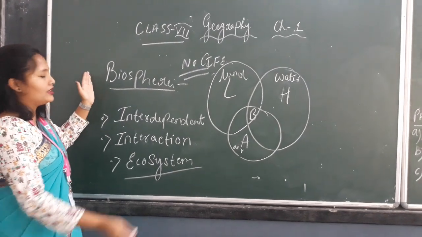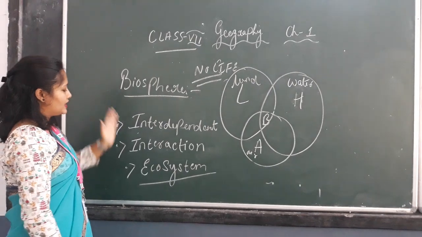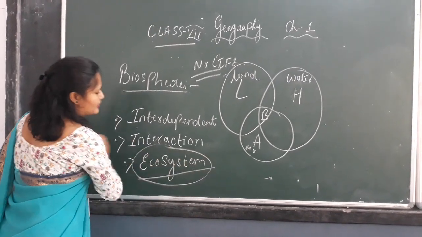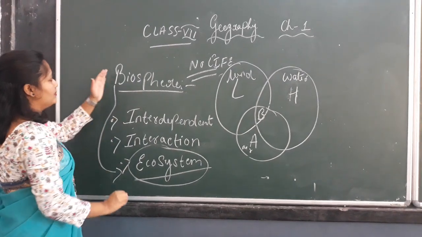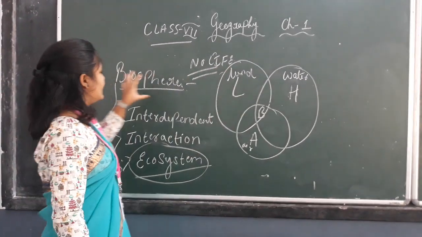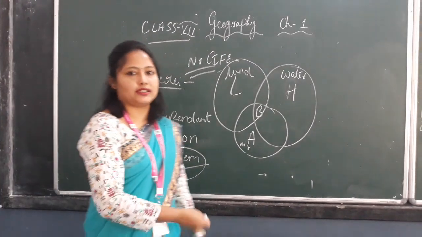Without these three components, biosphere cannot exist. And after making this biosphere, what comes out? It is the ecosystem. So biosphere and ecosystem are both related, because biosphere comes with three components and ecosystem comes within the biosphere. We will be learning that after this.